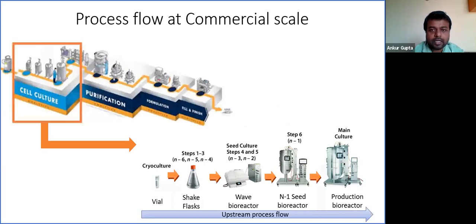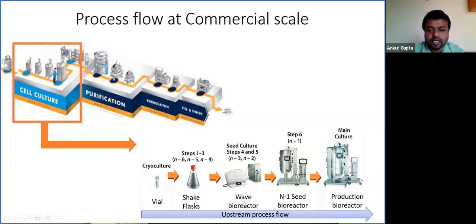So in this schematic, I have tried to give you a glimpse of how the process flows at a commercial scale. Basically, it starts with a cell culture, where after the vial thaw, the revived cells are generally expanded in a shake flask. The objective of this seed generation or seed expansion is to get enough cell mass to inoculate a production bioreactor. For this, at each stage, the volume of culture increases.